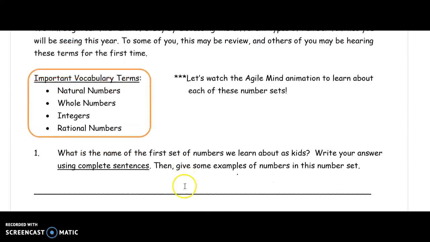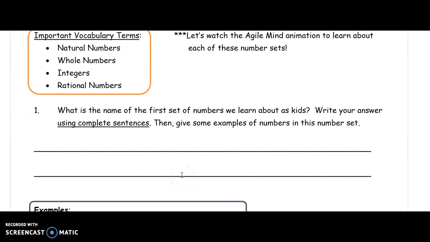So it says, what is the name of the first set of numbers we learned about as kids? So think about if you have a younger brother or sister or a little cousin, or yourself, when you were learning numbers with your parents or your grandma or whoever, what did they tell you to count? 1, 2, 3, 4, 5. Yesterday I was with my niece who's learning to count, and we counted spaghetti, how many pieces of spaghetti she has, and we had 5. So we would count 1, 2, 3, 4, 5. This is called natural numbers.